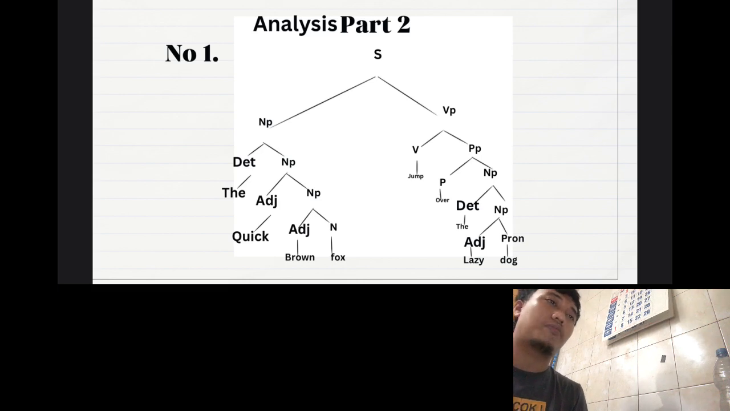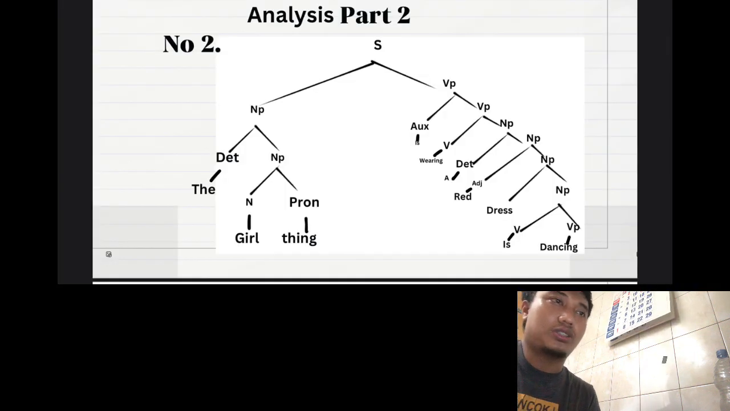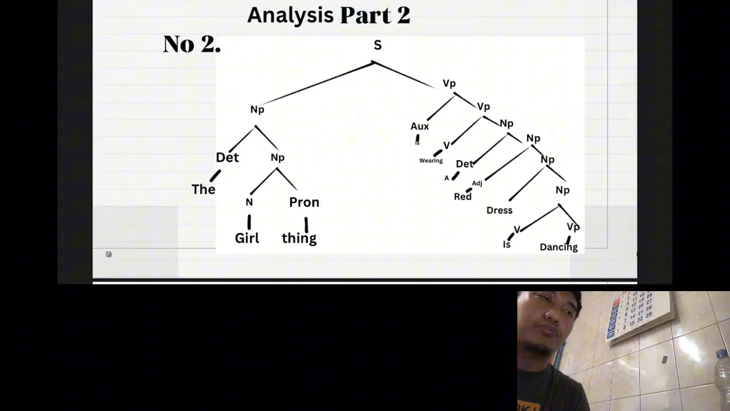So the analysis of part 2 of number 1 is that the sentence is built by the noun phrase and verb phrase. The noun phrase and verb phrase, with the determiner and complex with the verb "jump," just like that. Okay, and part 2 is a noun phrase and verb phrase.